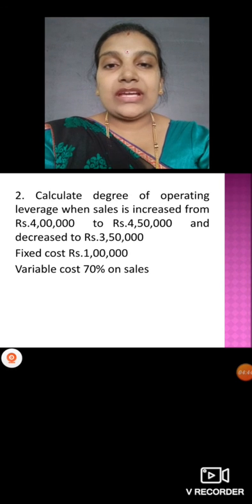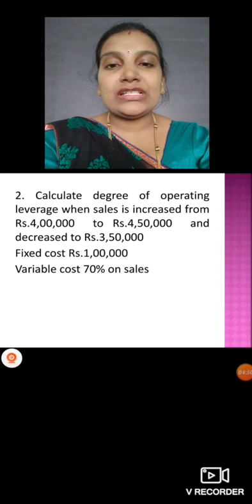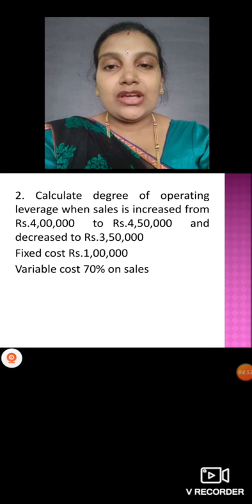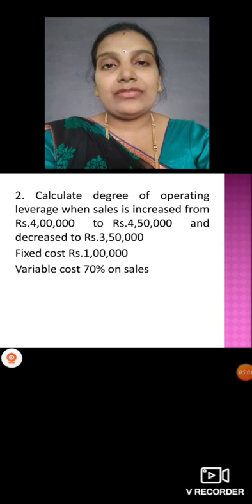Then fixed cost we have as 1 lakh, variable cost 70% of sales: 70% of 4 lakh, 70% of 4 lakh 50,000, 70% of 3 lakh 50,000. For decrease you should take 70% of 3 lakh 50,000. For base 70% of 4 lakh. For increase 70% of 4 lakh 50,000.